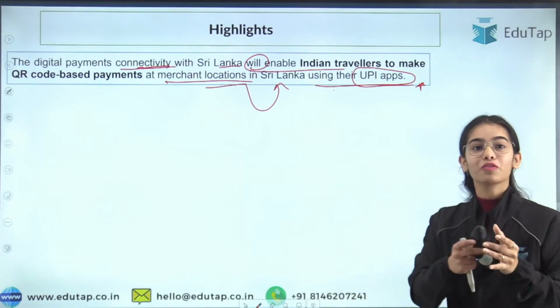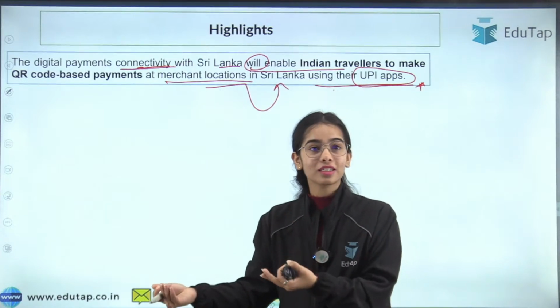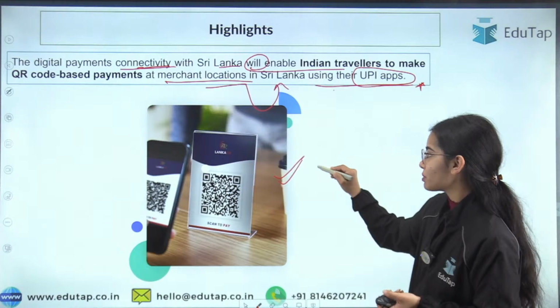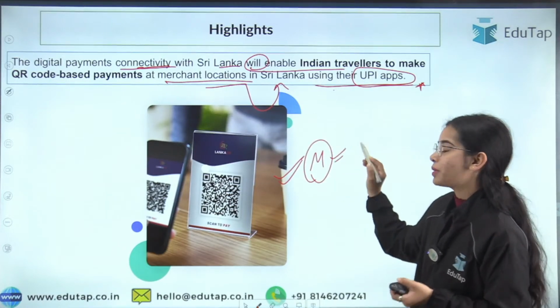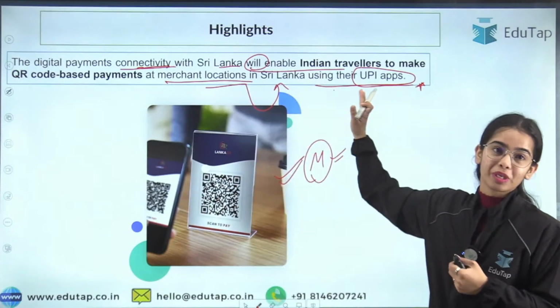Similarly, the same system will be available to you if you go to Sri Lanka. There the QR codes are there. You will be able to use the QR codes with the merchant in Sri Lanka and you will be able to make the payments. You will be able to do the payments through your UPI apps.